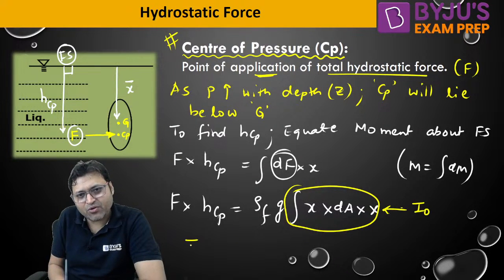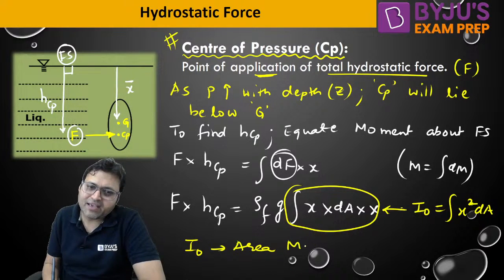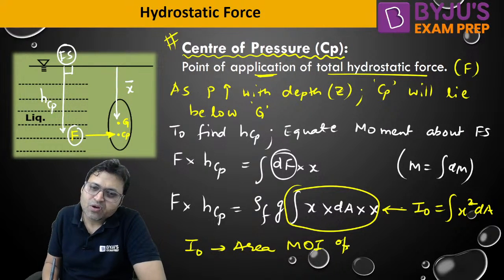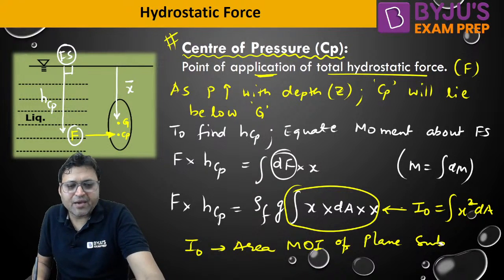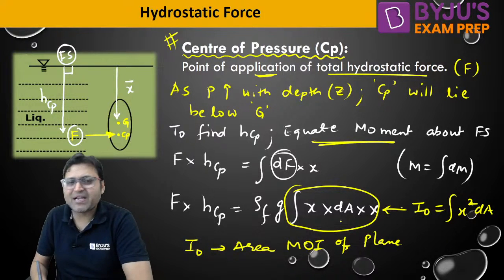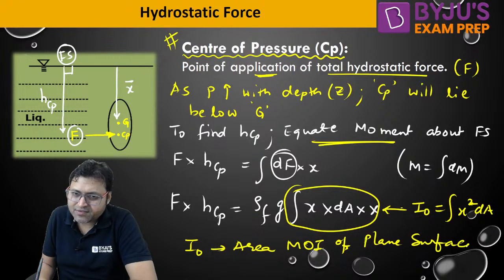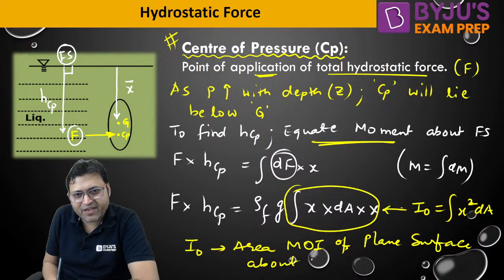I naught is the area moment of inertia of the plane surface about the free surface. This is important: equate the moment about the free surface.